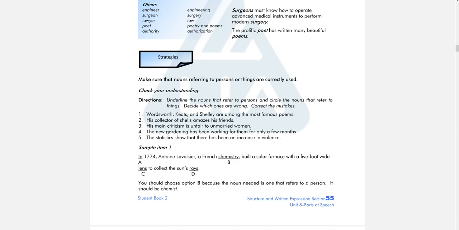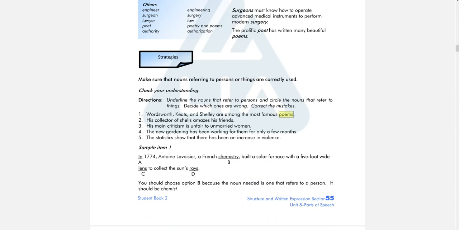For example, underline the nouns that refer to persons, and circle the nouns that refer to things. So you have to identify whether the noun is referring to the person or the thing, and then which one is wrong. Correct the mistakes. Here, number one: Wordsworth, Keats, and Shelley are among the most famous poems. Now, the noun that we have here is poems. Poems is a noun, but the question is, is it referring to a person or a thing?